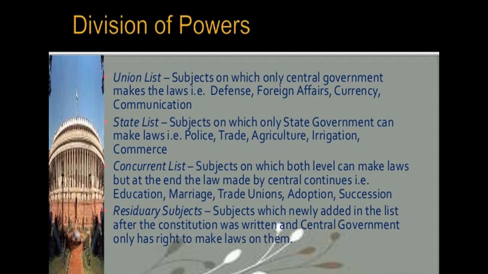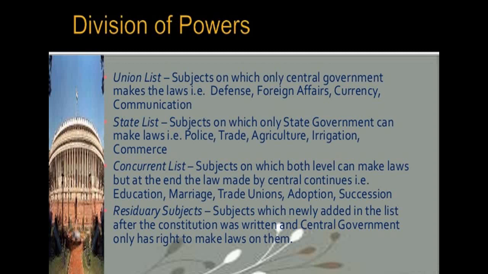Now the state list contains the subjects on which only the state government can make laws, for example police, trade, agriculture, irrigation and commerce. So these are examples of the state list. A state list contains subjects of state and local importance such as police, trade, commerce, agriculture and irrigation, and the state government alone can make laws relating to the subjects mentioned in the state list.